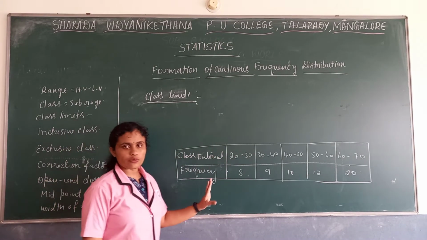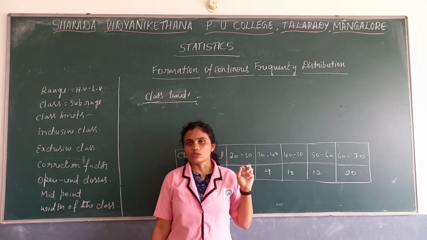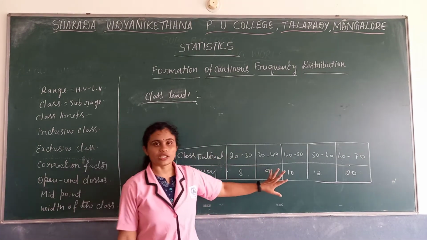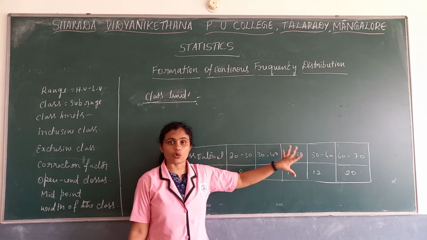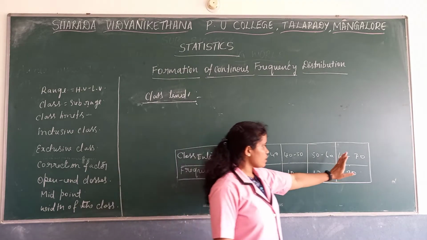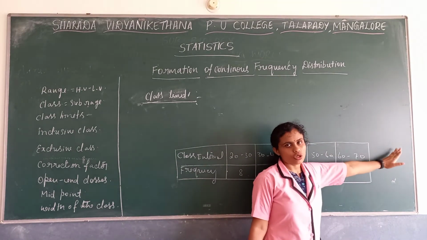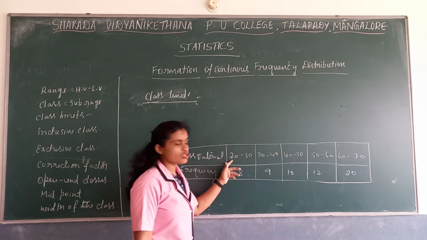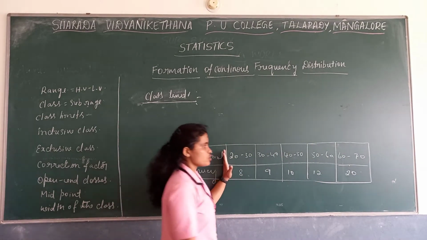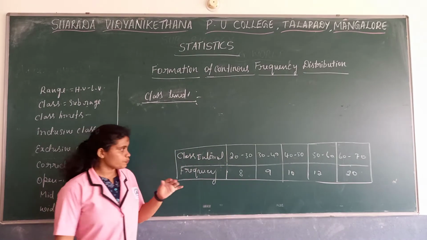The highest value and the lowest value which we have taken to define the boundaries of a particular frequency distribution. So, what are the boundaries of this frequency distribution? The highest here is 70, it shouldn't cross that, and the lowest is 20. So these are the boundaries, 20 and 70.